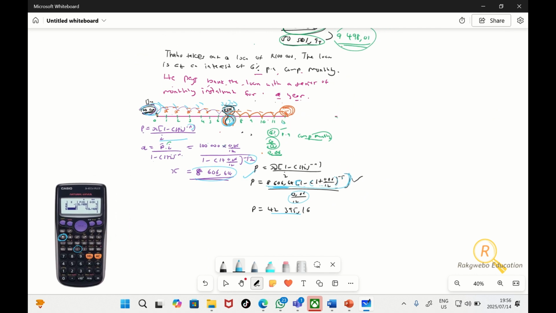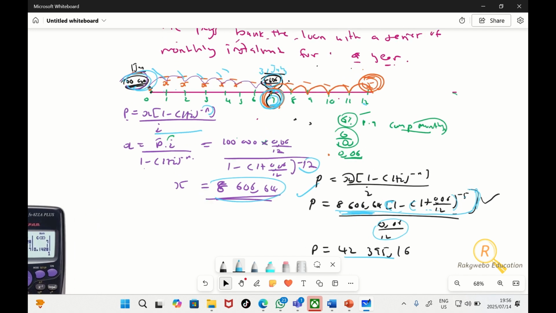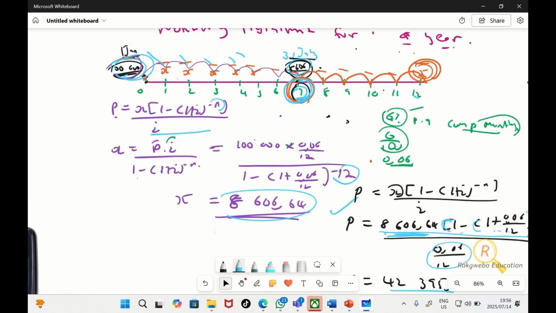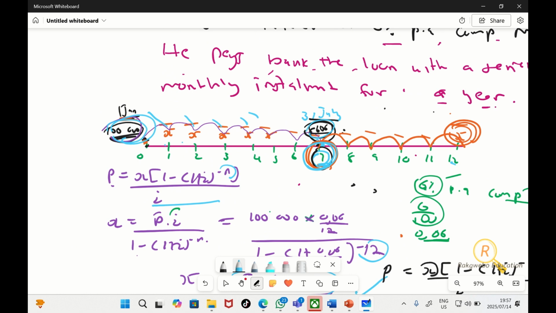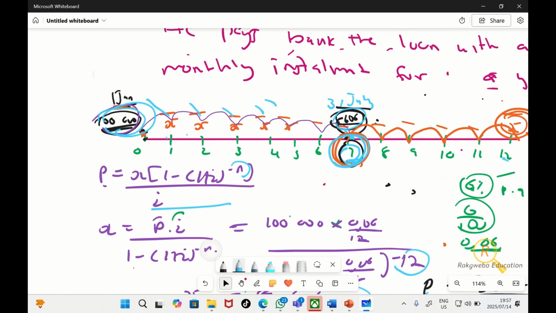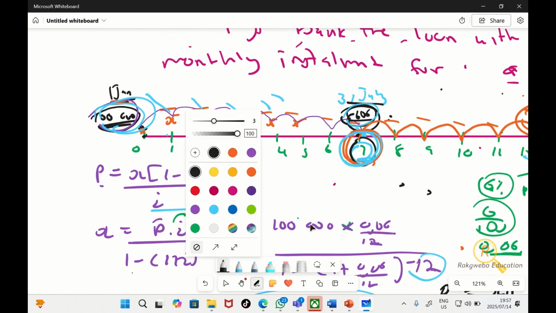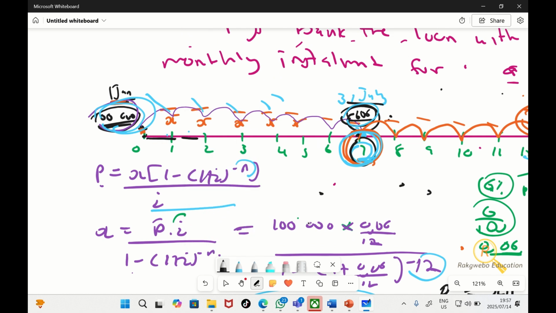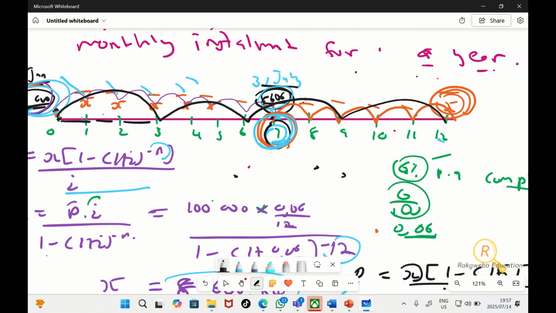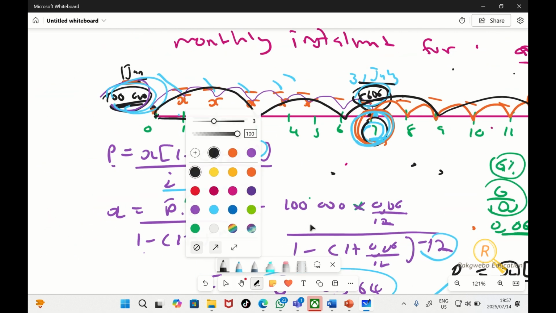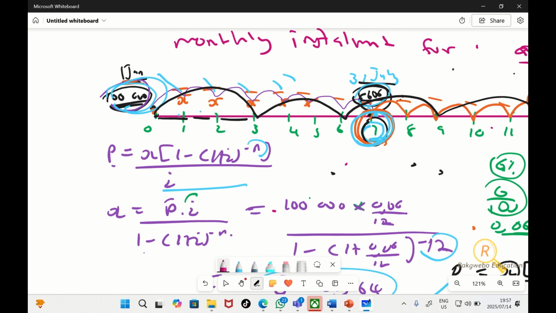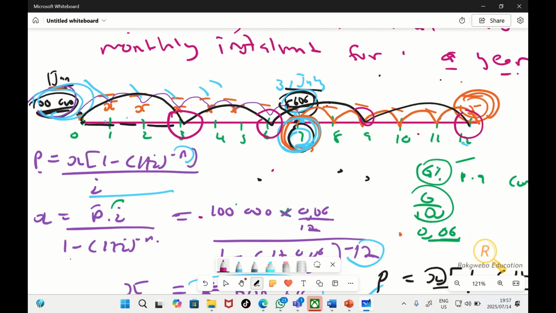So that's what I wanted to touch on. Please be careful when it comes to the number of periods. If you're dealing with a situation where this person makes payments every quarter, you know that a quarter is just 3 months. So when you want to substitute your n, you don't look at it in terms of months now. You look at it in terms of quarters, because each quarter is 3 months. We've got 4 quarters in a year. So if a person takes out a loan today, they don't tell you the loan amount, he pays maybe 5,000 at the end of every quarter, and they ask you what is the loan amount.